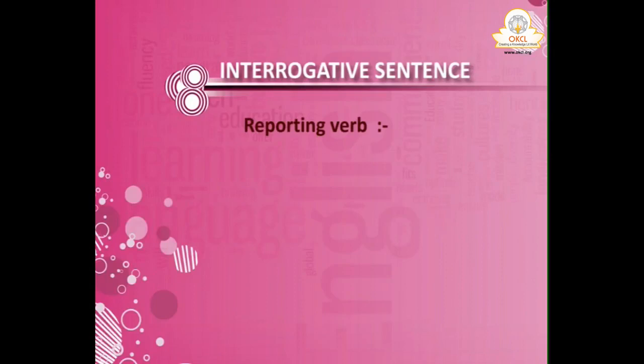So it is not mandatory. If you remember requested and ordered, you can manage. Like in interrogative sentence, reporting verb sometimes is queried, sometimes inquired, but asked is acceptable in all. Here also requested or ordered is acceptable in all cases.